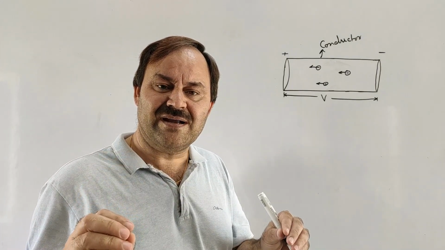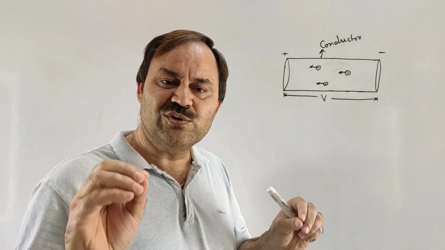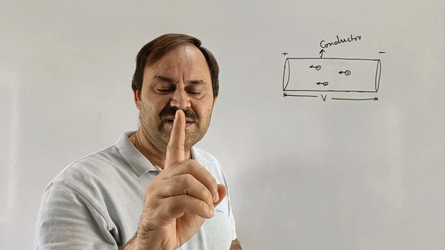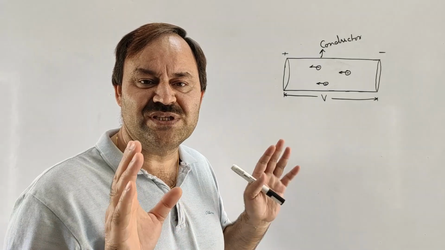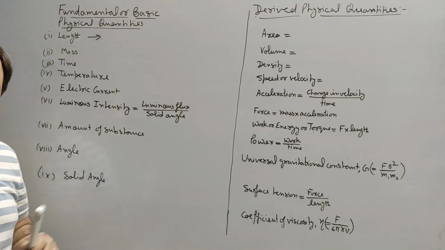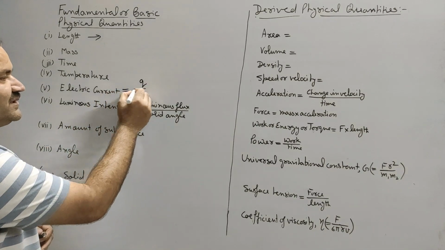Thus, electric current passing through a conductor is defined as the amount of charge passing through any section of the conductor in 1 second when a potential difference is applied across its ends, because the cause of electric current is potential difference. So current is charge per unit time.